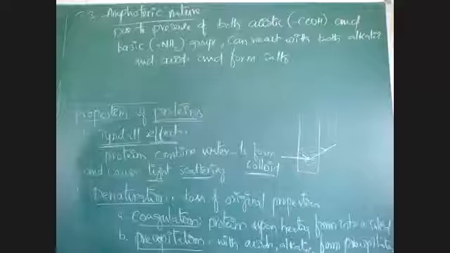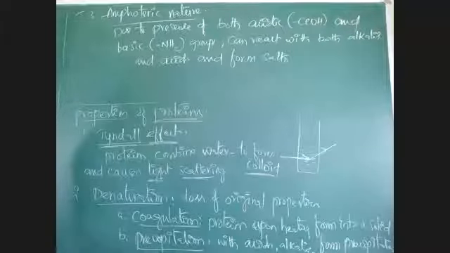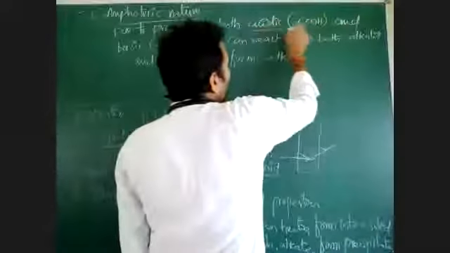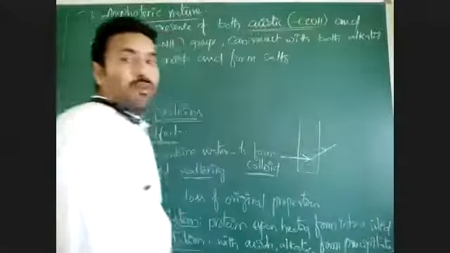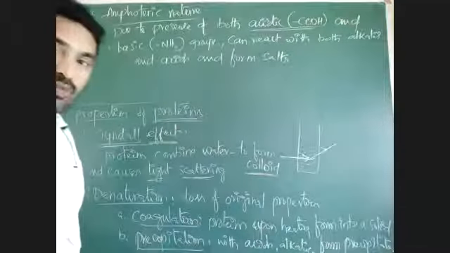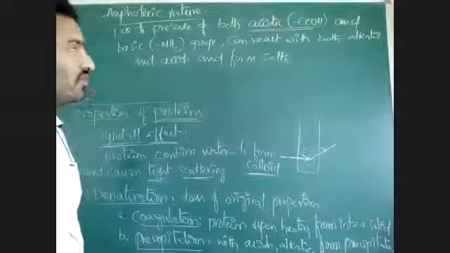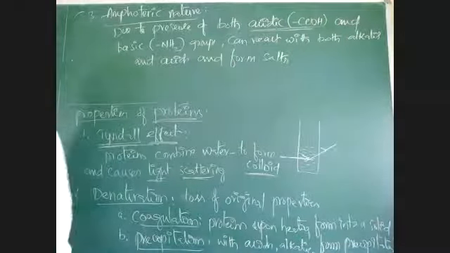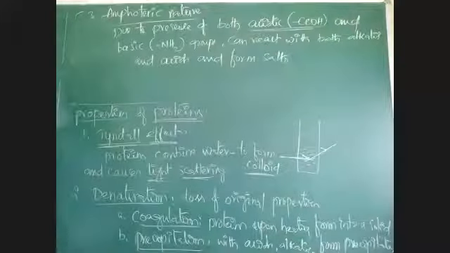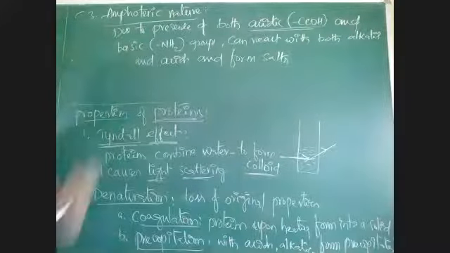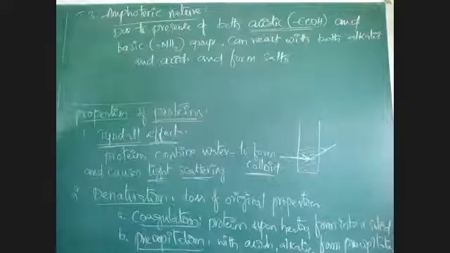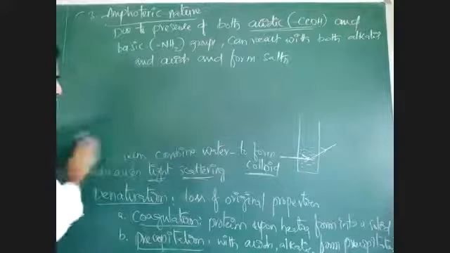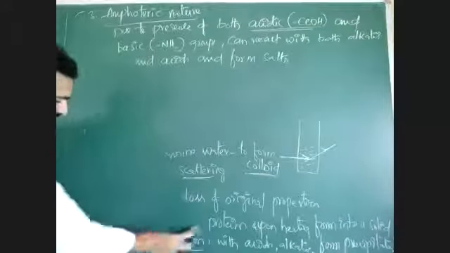But this can react with either acid or alkali, because the acidic group, what is present here? Carboxyl group. What is present in a protein? Amino acid. Amino acids have both COOH and NH2 groups. The COOH groups present in proteins can react with bases and form a salt. The basic group present in protein or amino acid can react with acid and form salt. These are three important properties of proteins.